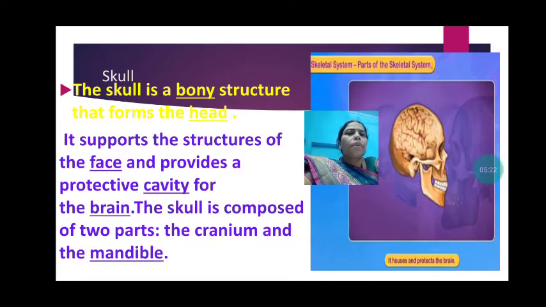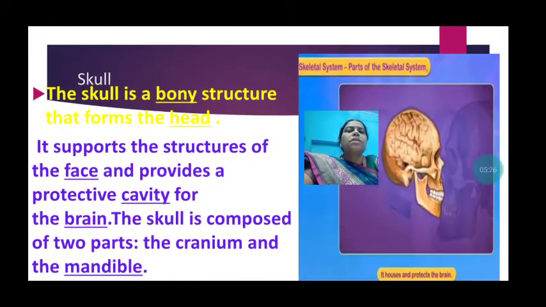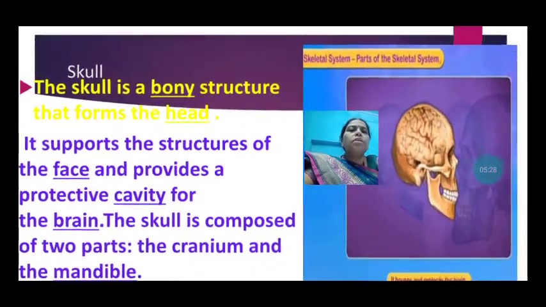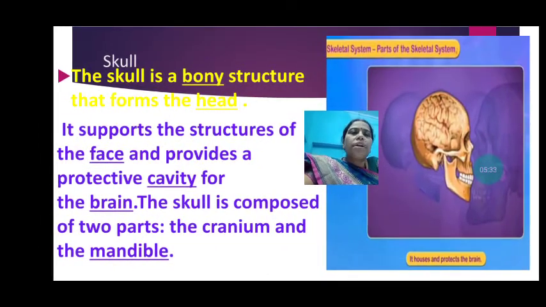The skull is a bony structure that forms the head. It is made up of bones. It supports the structures of the face and provides a protective cavity for the brain.